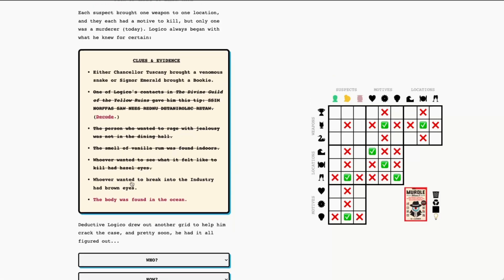Whoever wanted to break into the industry has brown eyes. So I remember that Senor Emerald had brown eyes, so for breaking into the industry, they were in the dining hall, so we now know Senor Emerald wanted to break into the industry, and that allows us to fill out the grid there.